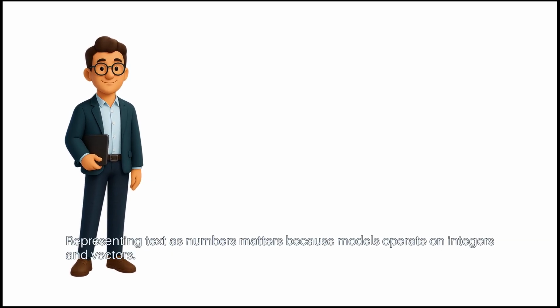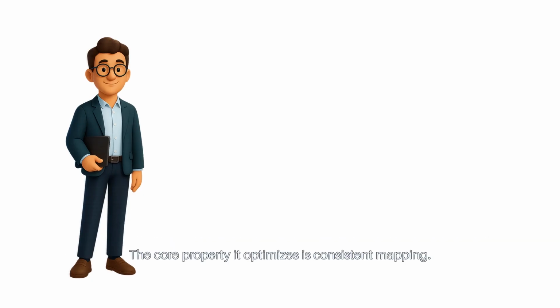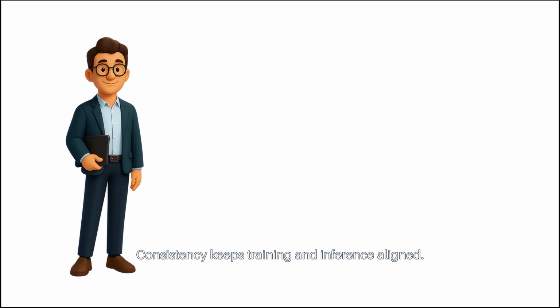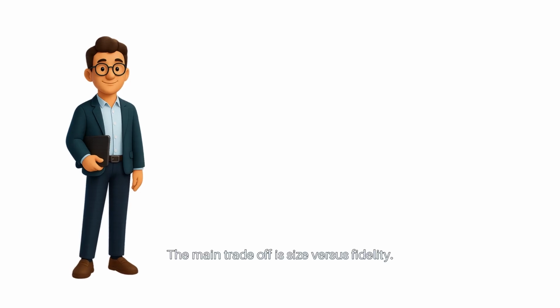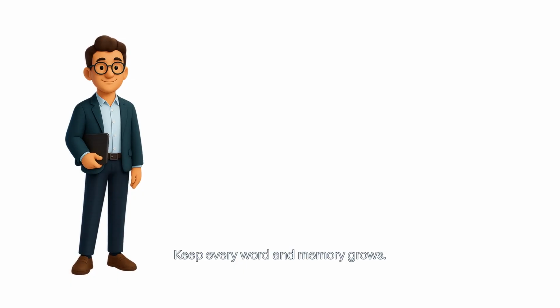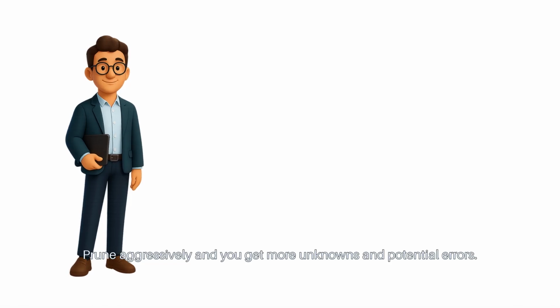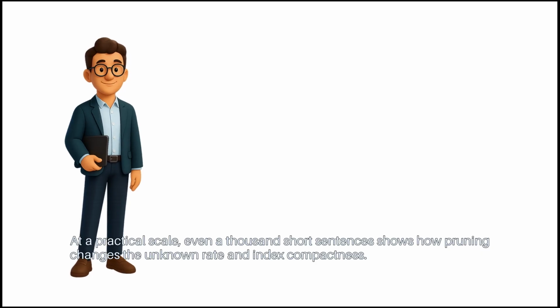Representing text as numbers matters because models operate on integers and vectors. The core property it optimizes is consistent mapping. Consistency keeps training and inference aligned. The main trade-off is size versus fidelity. Keep every word and memory grows. Prune aggressively and you get more unknowns and potential errors. At a practical scale, even 1,000 short sentences shows how pruning changes the unknown rate and index compactness.